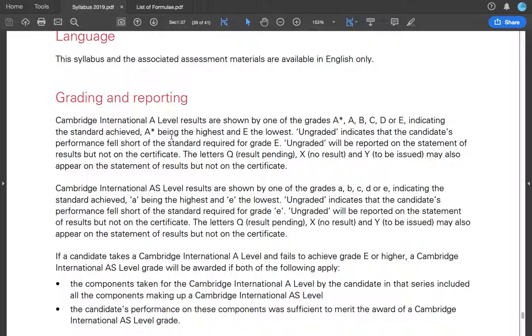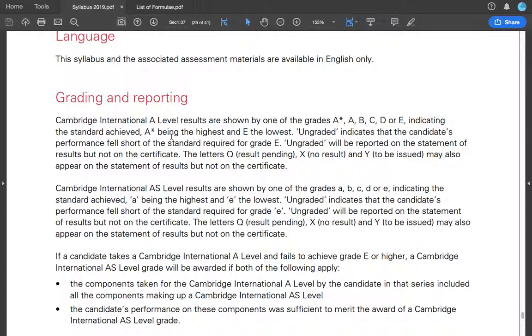What does this mean? X means no result, means you did some kind of dishonor during the exam, including you cheated or including someone cheated. They will not get their results, right? Or if they didn't attend the exam at all, they will not get their results. So it's X. Y, to be issued, means that they haven't marked your paper yet.